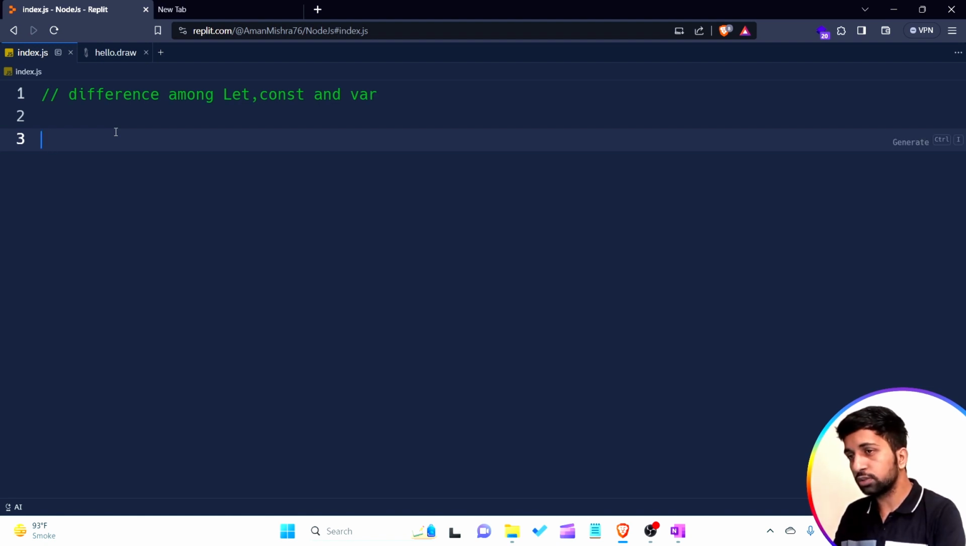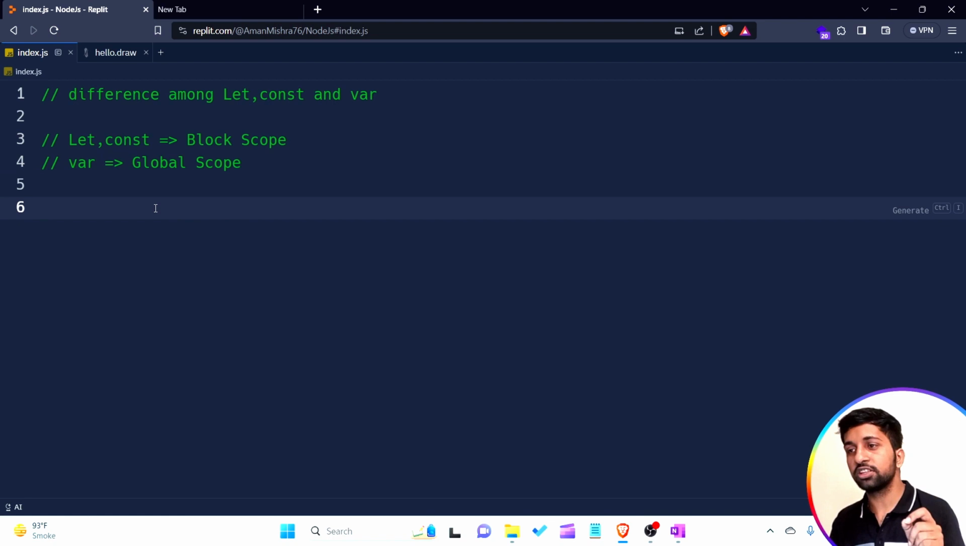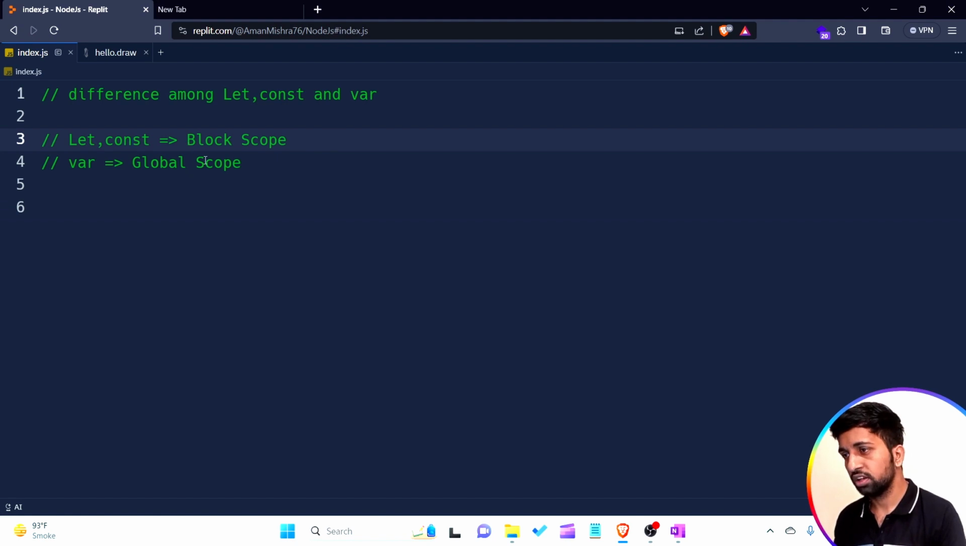Okay, so the first point says let and const are block scope, but var is global scope. You are able to see I'm writing here. So this is the first difference: let keyword and const keyword are block scope and var keyword is global scope. Now I just want to talk about this first point. What is the meaning of block scope?